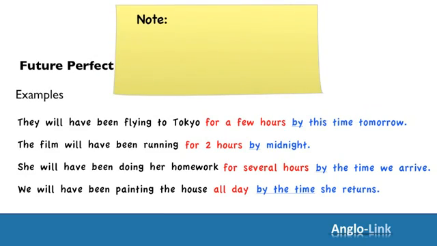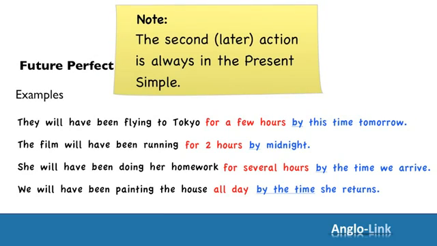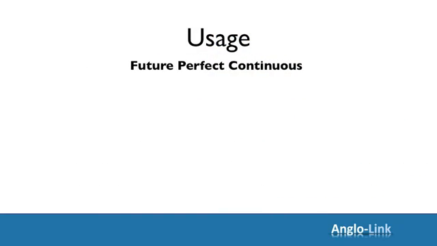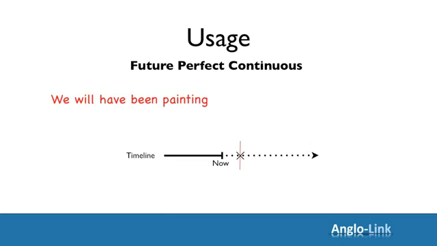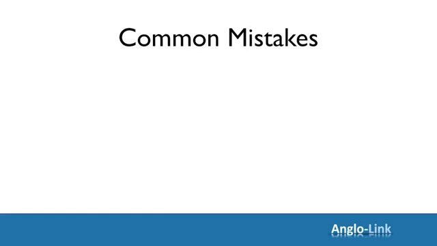Once again, note that the second or later action is always in the present simple tense. By the time we arrive and by the time she returns. Let's have a look at the timeline for this tense. We will have been painting all day by the time she returns. Right, let's wrap up by looking at some common mistakes.